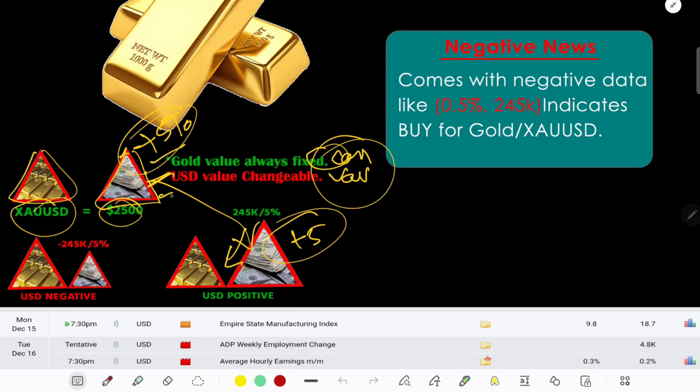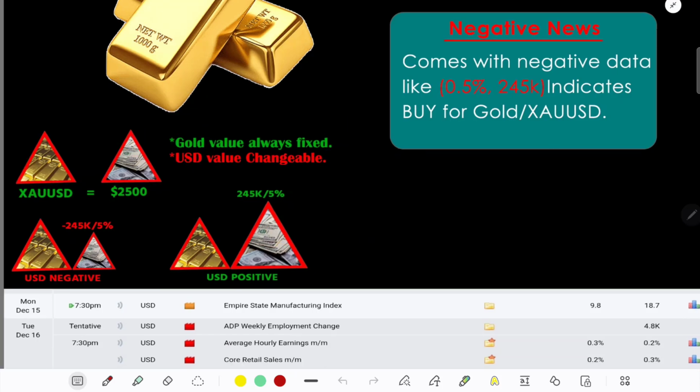If we get minus 5% news, we minus 5% from this triangle, and in that case gold is stronger than USD, so we will buy gold. That's the reason why for negative news we buy gold, and for positive news we sell gold.